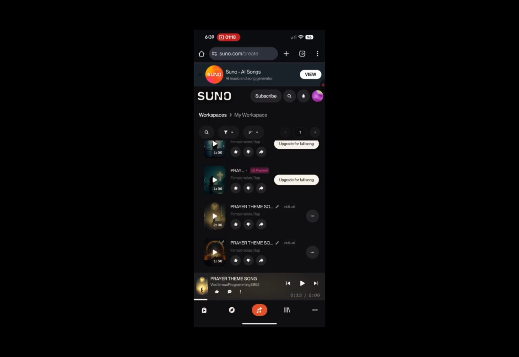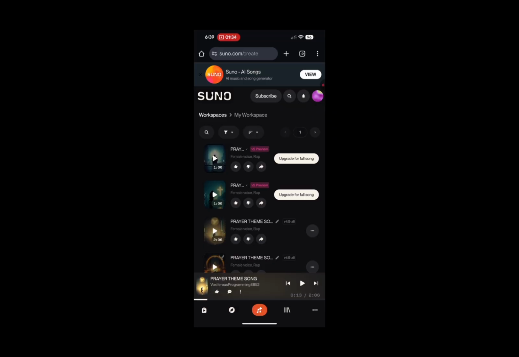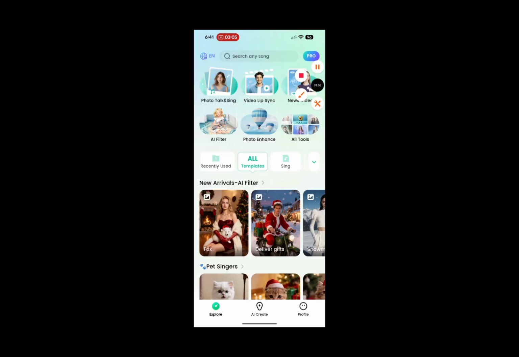To be able to do that, I will need to get that done using CapCut on my PC, on my computer. But because we're not using a computer right now, the phone is what we're using, so we wouldn't be able to do that. That's the reason why we're going to be using the other song that I played earlier, because that has already been prepared in 30-second portions. So let's go ahead and get that done.